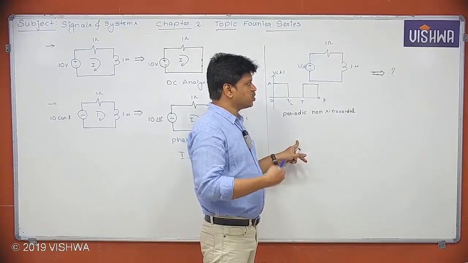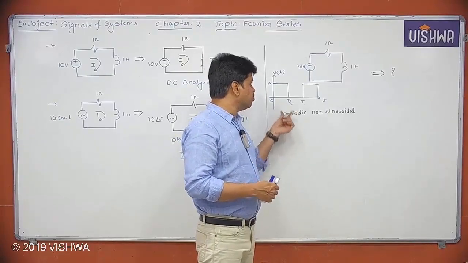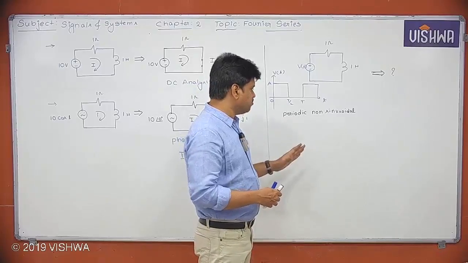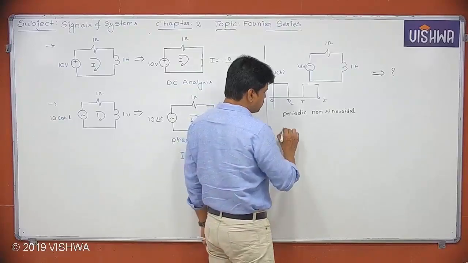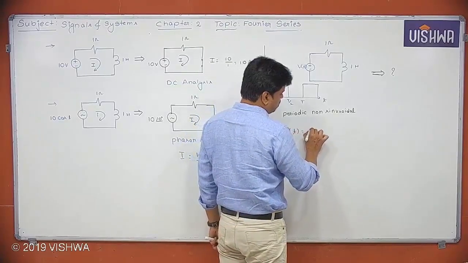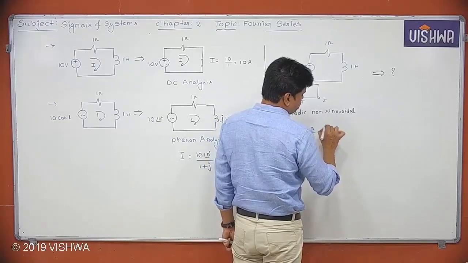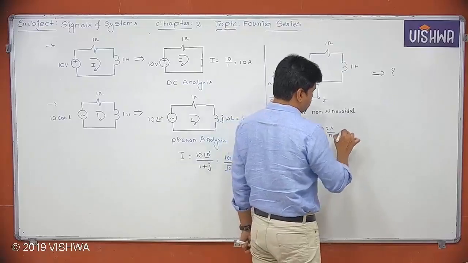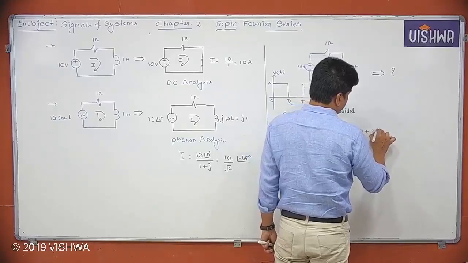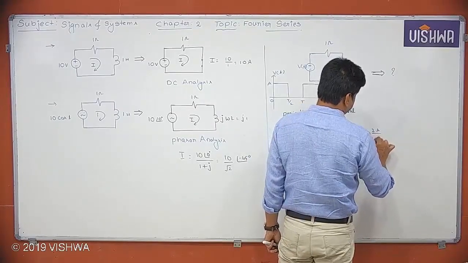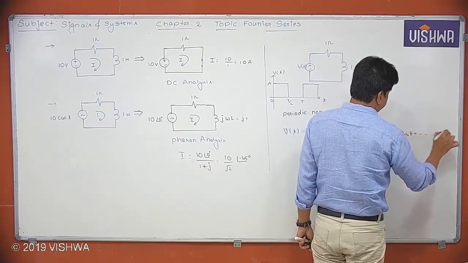Once we enter into the Fourier series completely, by the completion of the Fourier series, you can understand how I could write the Fourier series for this V of t directly. For the time being, just note down what I am writing here. V of t is equal to a by 2 plus 2a by pi sine omega naught t plus 2a by 3 pi sine 3 omega naught t plus and so on.